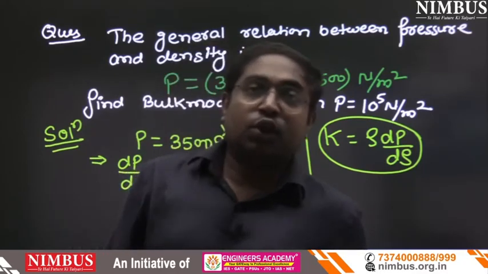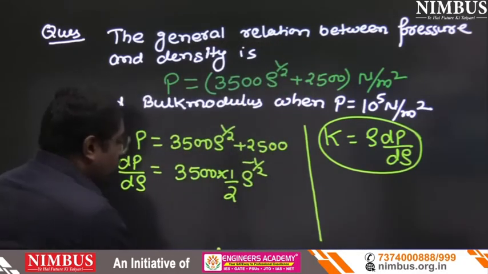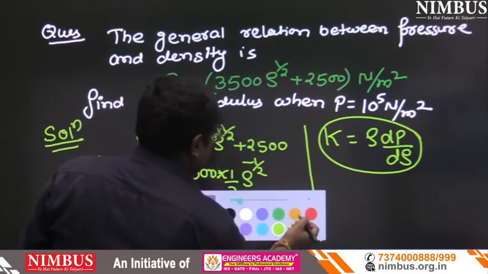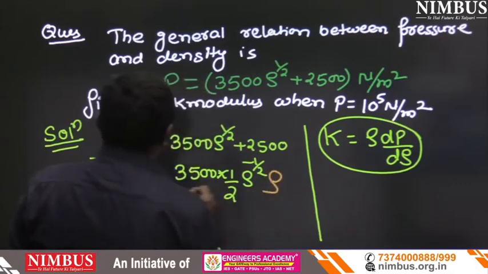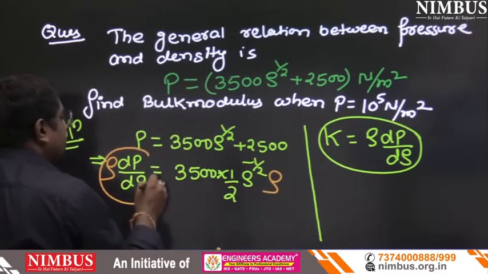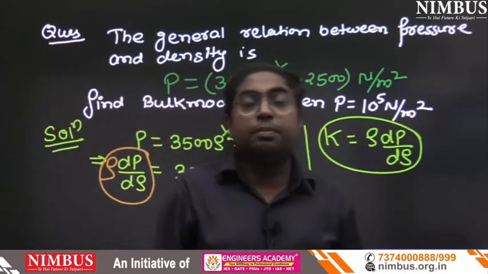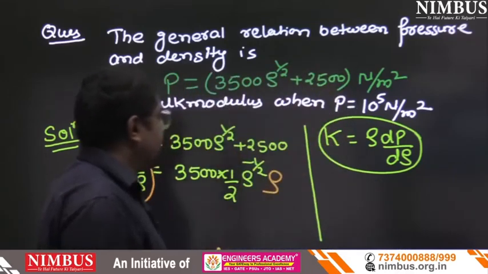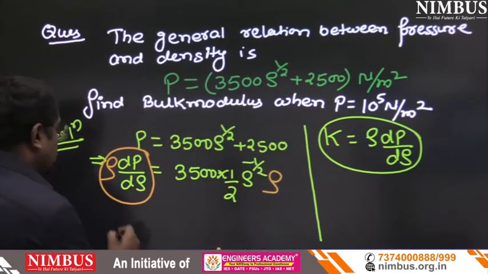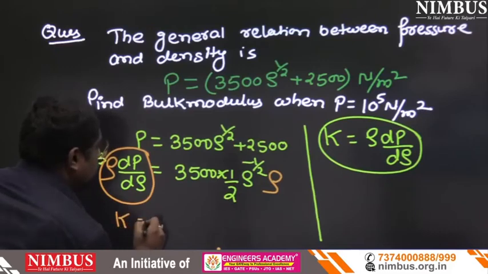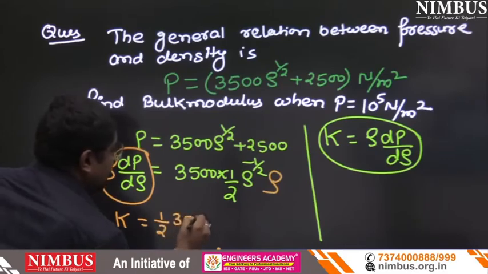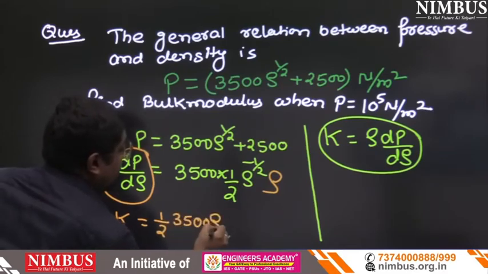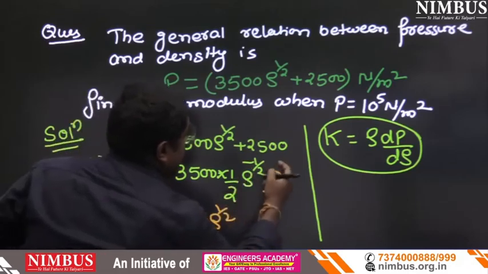If we multiply rho on both sides, then rho dP upon d rho will be K. Rho dP upon d rho equals K. So I can write K equals half 3500 rho to the power half minus 1 plus 1, that is rho to the power half.